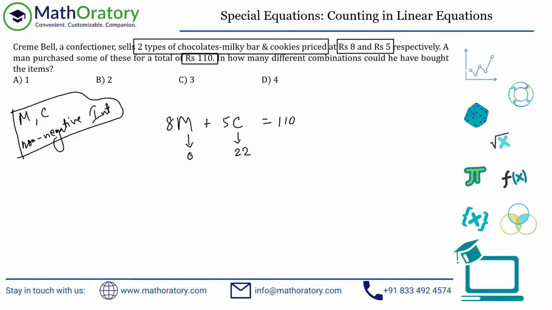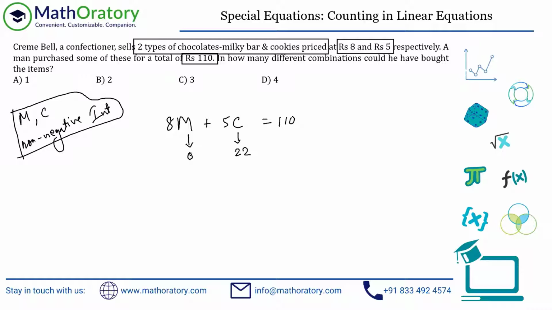Please understand, the question is not saying that the man spent a maximum of 110 bucks. It specifically says that the man is spending a total of 110. So this has to be equal to 110. So 22 cookies and no Milky Bar is possible.